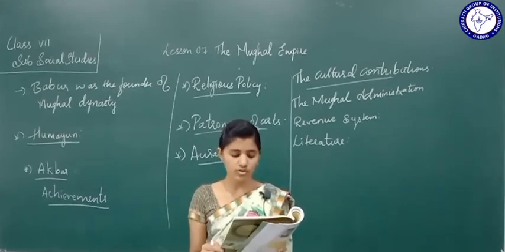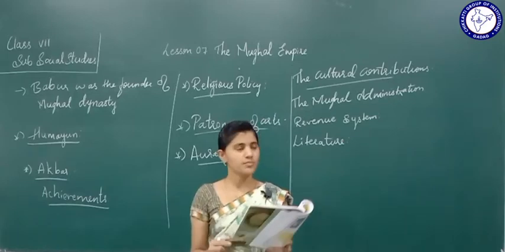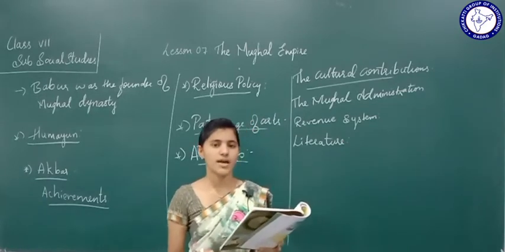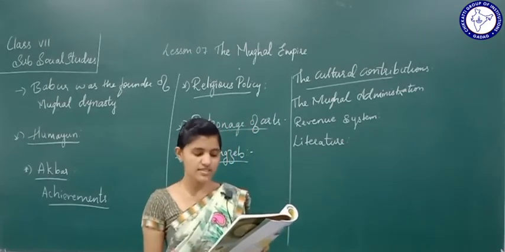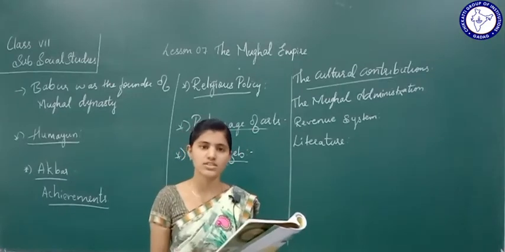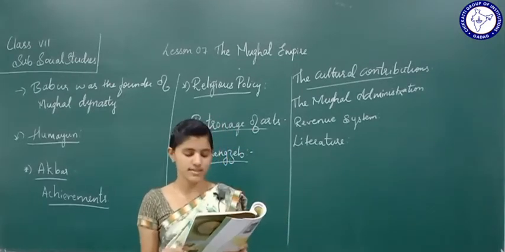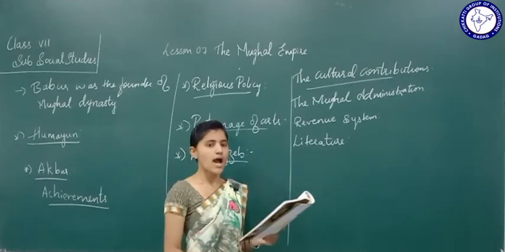Ramacharitamanasa, the well-known work of Tulsidas, is of this period, that is, of the period of this Mughal Empire. Who has written this? Ramacharitamanasa was written by Tulsidas in this period of the Mughals. Next comes the architecture.